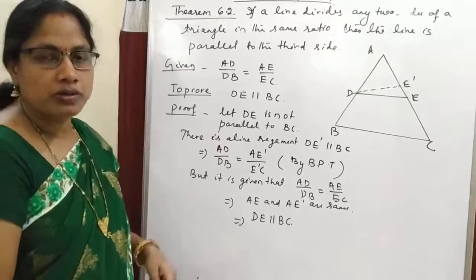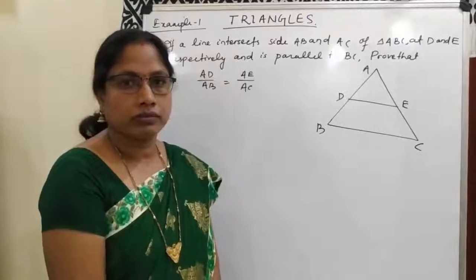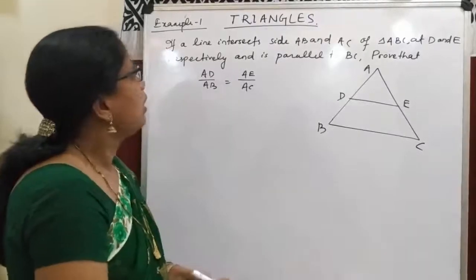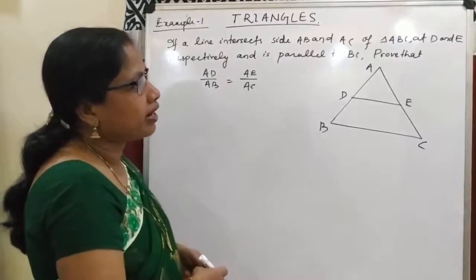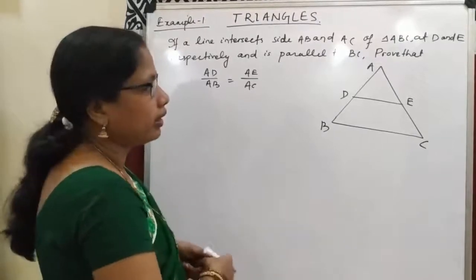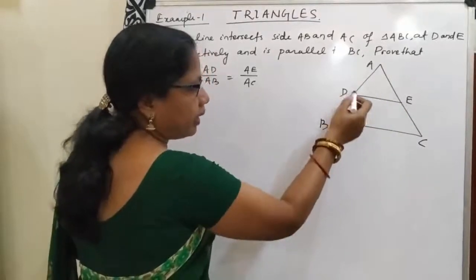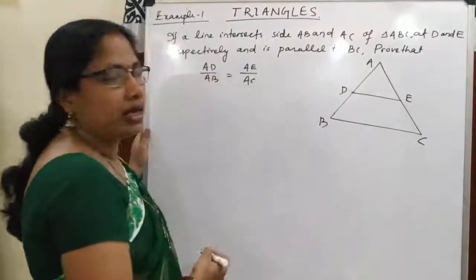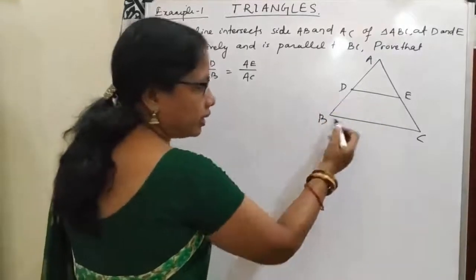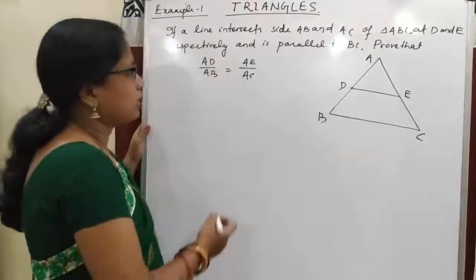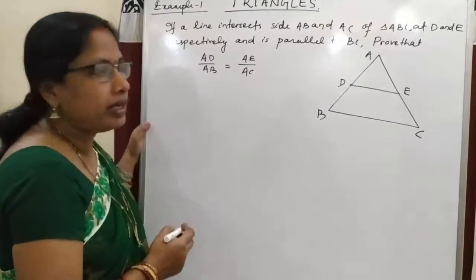So let us solve some problems by using these theorems. The example is, if a line intersects sides AB and AC of triangle ABC at D and E, so DE is the line segment that cuts AB at D and AC at E, and is parallel to BC. DE is parallel to BC. So prove that AD by AB is equal to AE by AC.